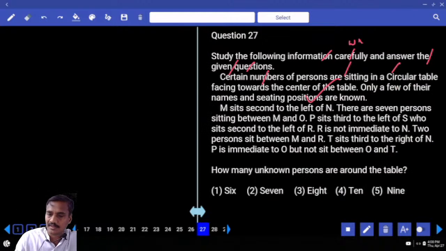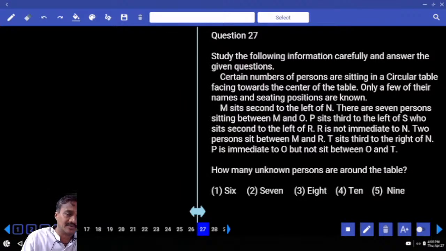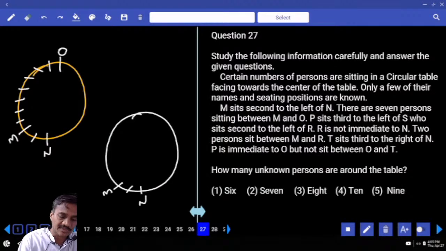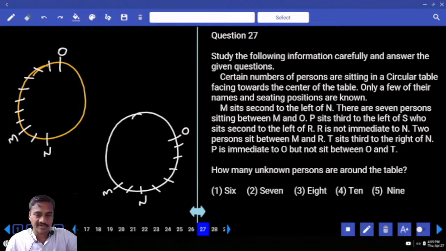26. Then 27, certain number of persons are seated around a circular table and all the persons are facing towards the center. First one: M sits second to the left of N. If N is here, M is here. There are 7 persons between M and O. 1, 2, 3, 4, 5, 6, 7. Now O is at this. 7 in between M and O. P sits third to the left of S.